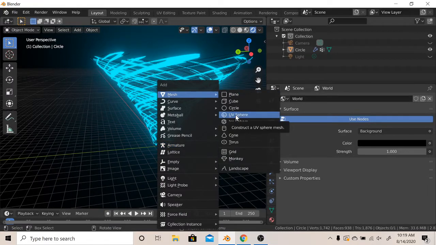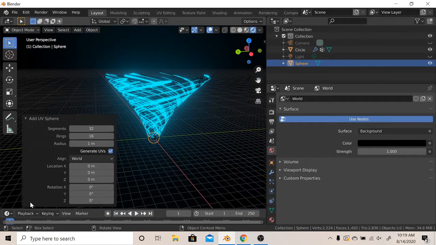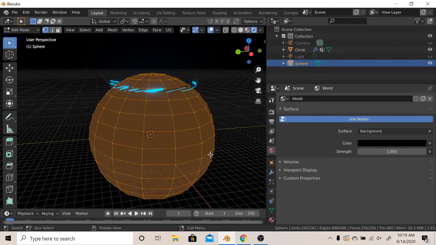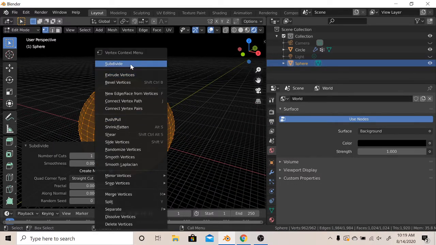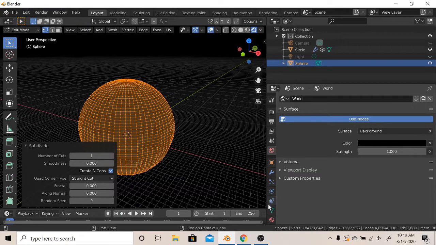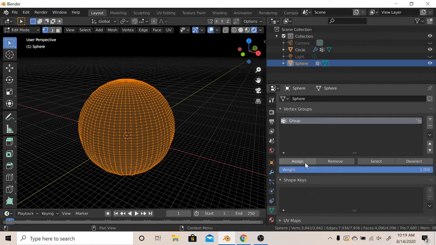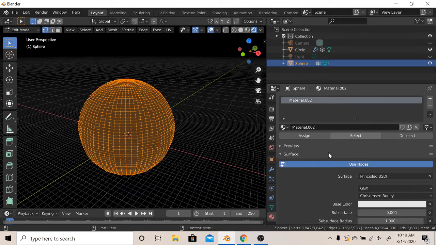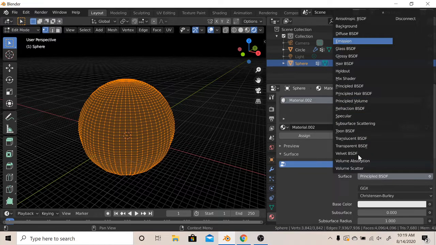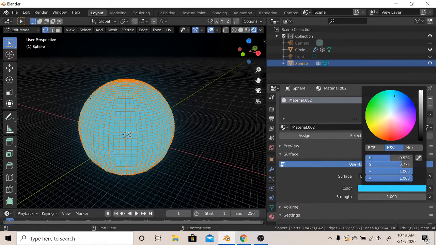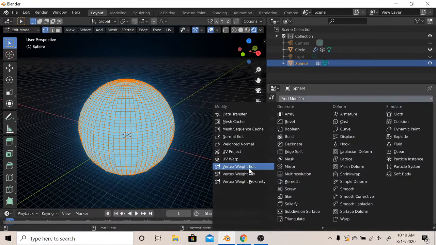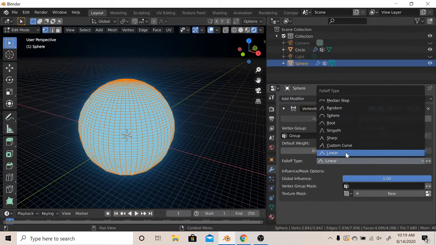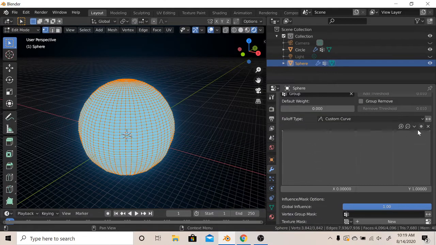Shift A, mesh, UV sphere. I'll decrease that because I'm going to increase the subdivision. 1000, 4000. Vertex group. I said assign color. There we go. Vertex weighted group. Custom curve. Same thing all again.